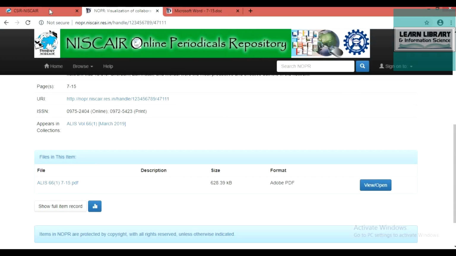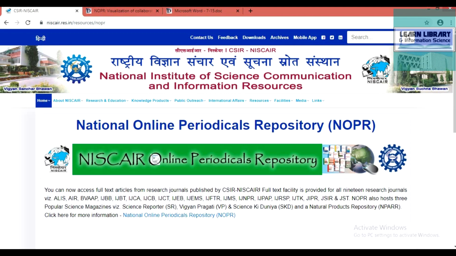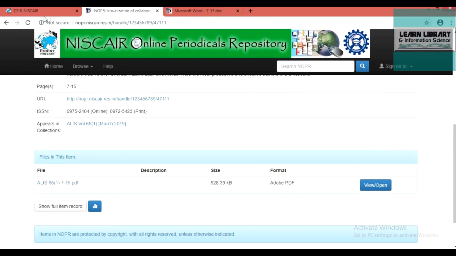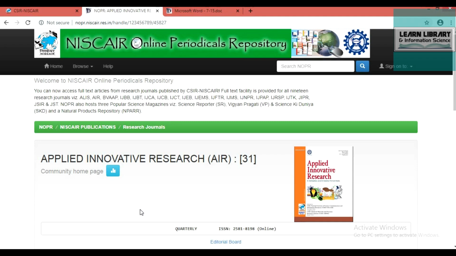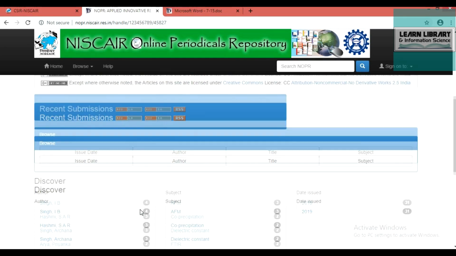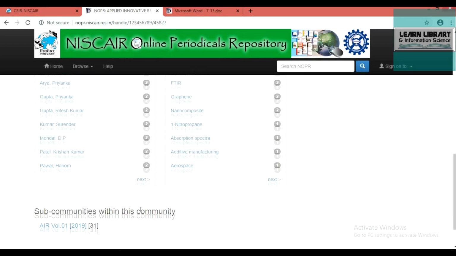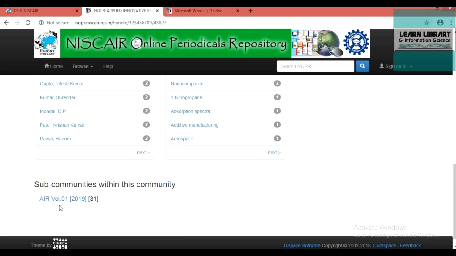If you want to access more journals, again you have to go back. Suppose AIR, Applied Innovative Research, you have to follow the same process. So this is the journal published in 2019.